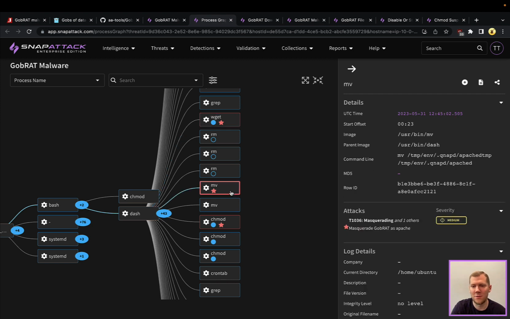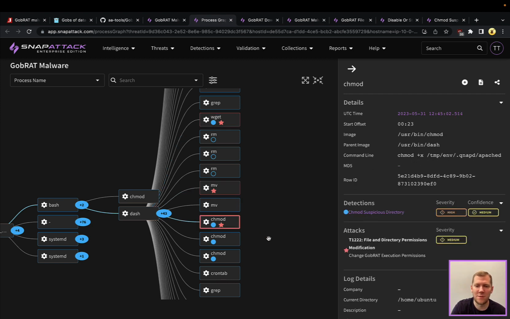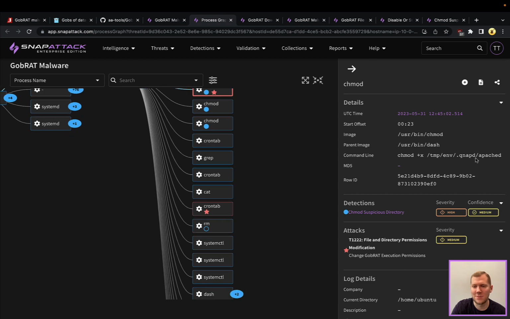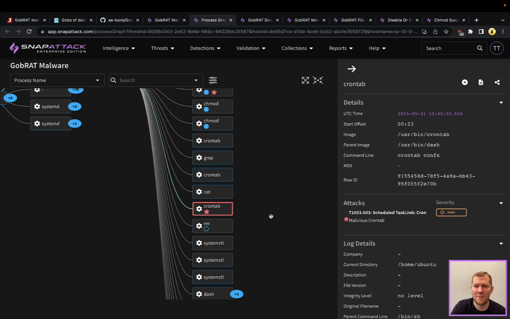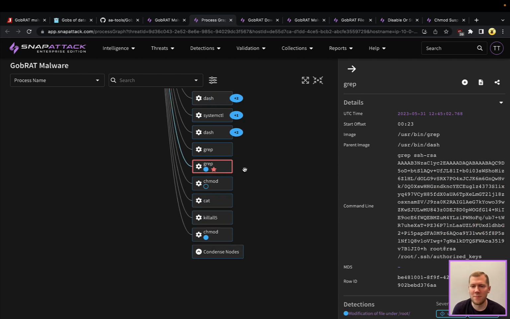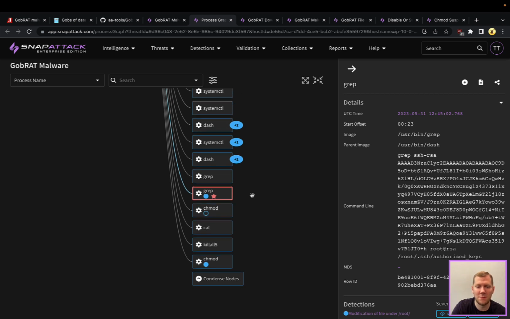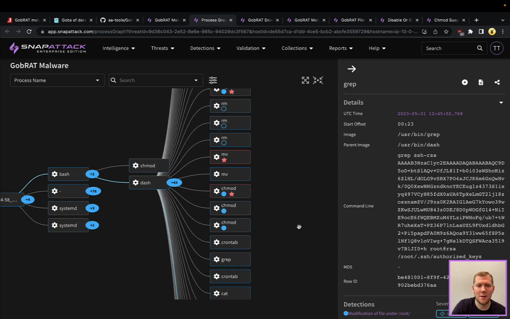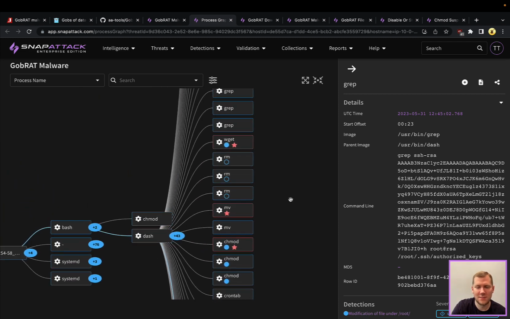Because we were just looking at the loader. It's going to move that into the temp directory and make it executable. Again, they're masquerading, so this is trying to look like it's a QNAP daemon process for Apache D. We're going to enable that in crontab and give it some persistence. We're using grep here to insert information into the SSH authorized keys. So there's that persistence mechanism again. Lots of different techniques are in use here, lots of detection opportunities if you do have telemetry available.